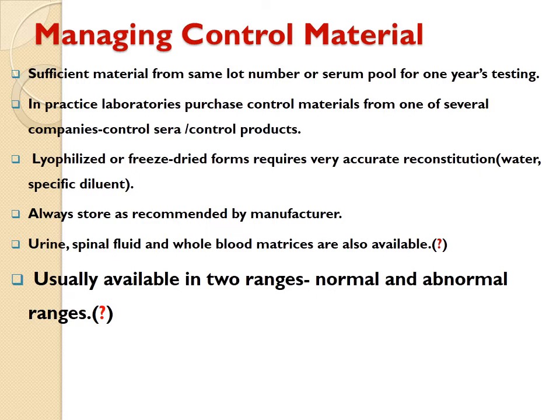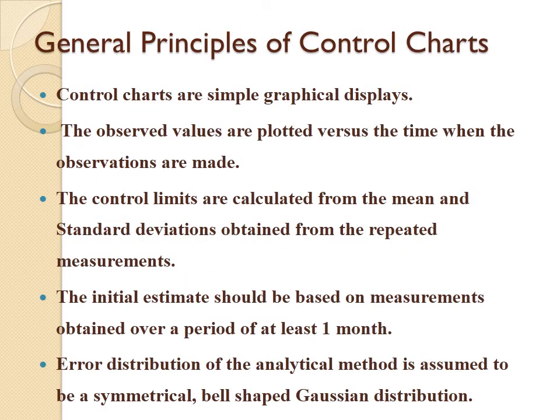For quality control in clinical chemistry or immunoassay analyzers, we generally use two levels of control, normal and abnormal ranges, whereas in hematology generally three levels of quality control are used. There are general principles of control charts. Control charts are simple graphical displays.